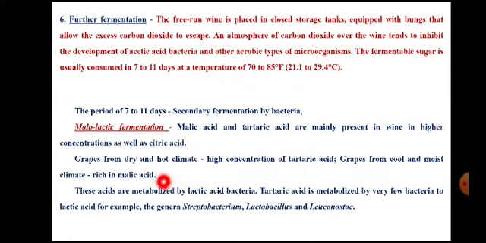This means that malic acid and tartaric acid are converted to lactic acid by lactic acid bacteria, and this decreases the concentration of malic acid and tartaric acid, and this decreases the harshness or the stringent taste of finished wine.